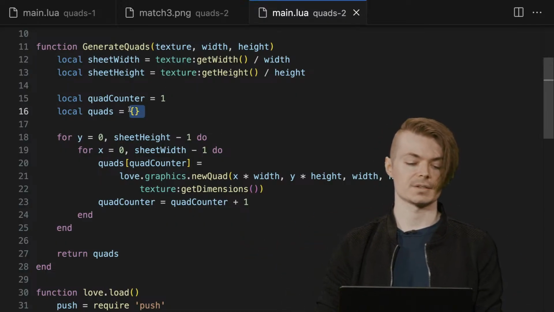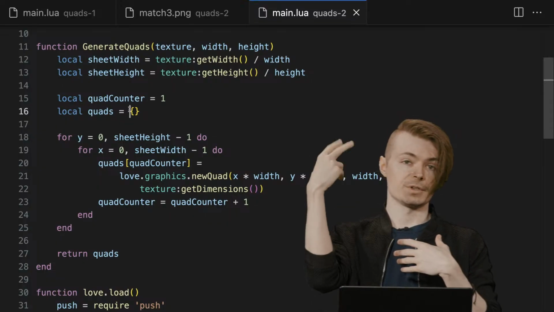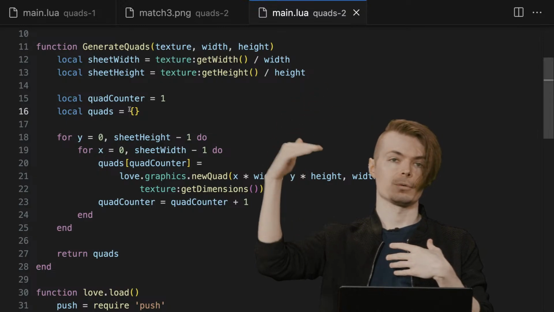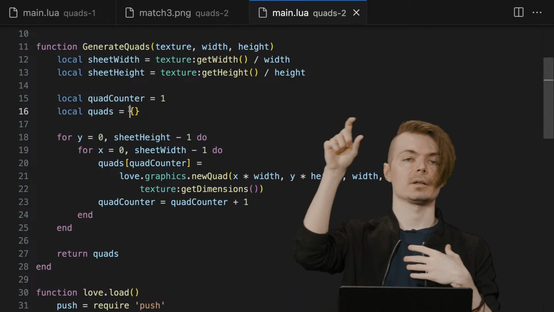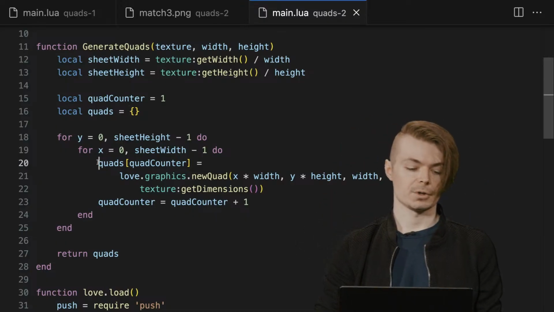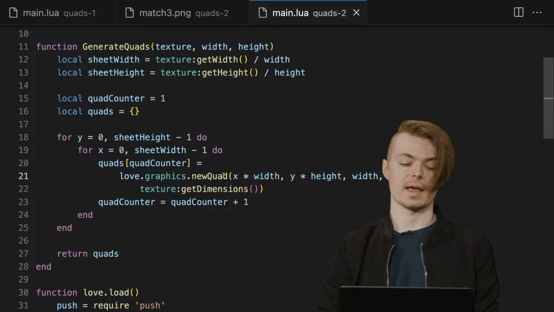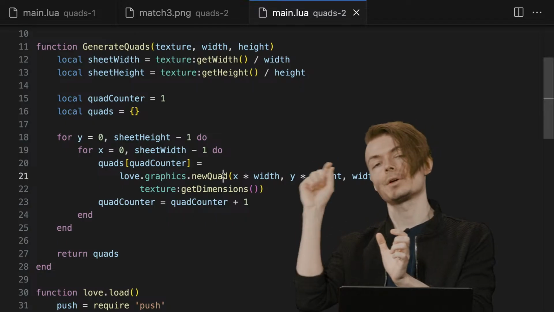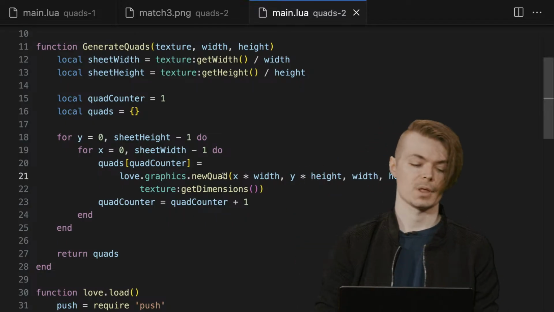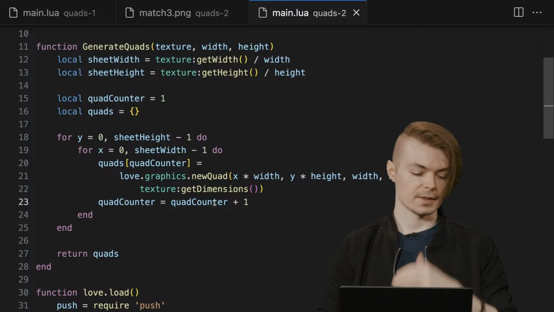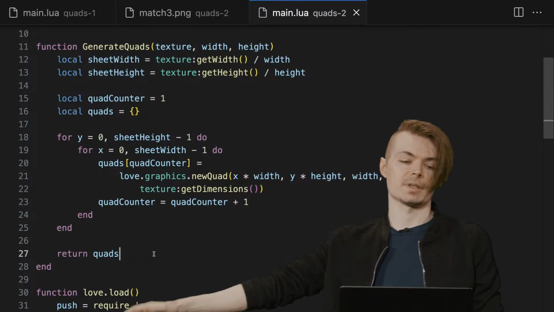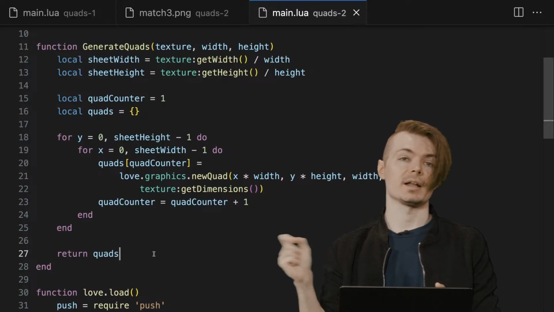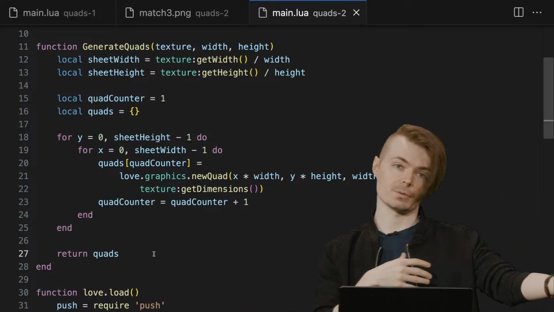and then we're going to create this quads table, using a 2D loop for every y, every row throughout the entire texture, and every column within each row. We're going to create at quad counter within quads that new quad, essentially the representation of this tile, the window of looking at that tile in our texture, and then just increase quad counter. We're storing all of the quads that make up the entirety of that texture. And as a result, we can then just randomly choose any one quad to draw per frame, and you see the result on the screen.